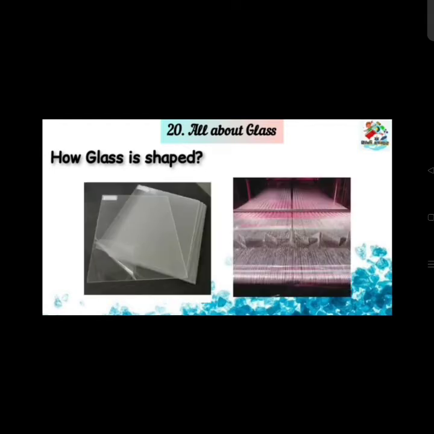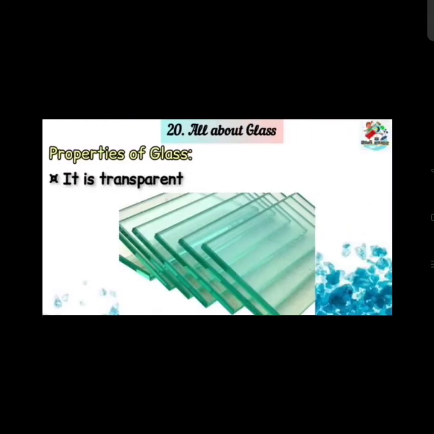Liquid glass, means the hot liquid glass, can also be drawn for making thin, very thin sheets of glass, or even we can make glass wool out of this liquid glass. Now next we are going to see some important properties of glass. Means how the glass is formed. What are the important qualities of glass?